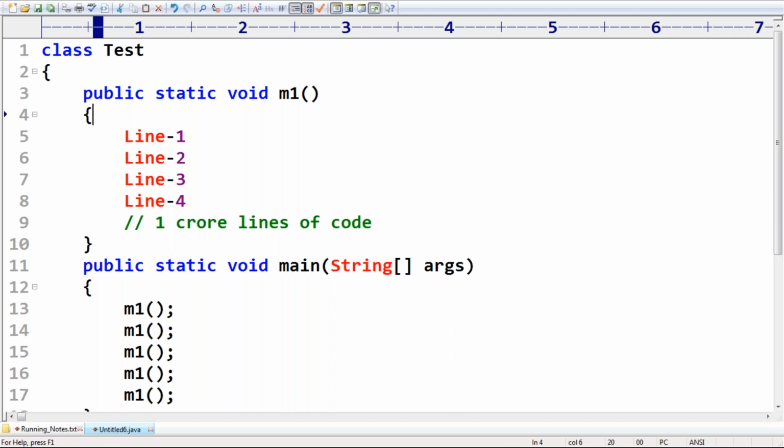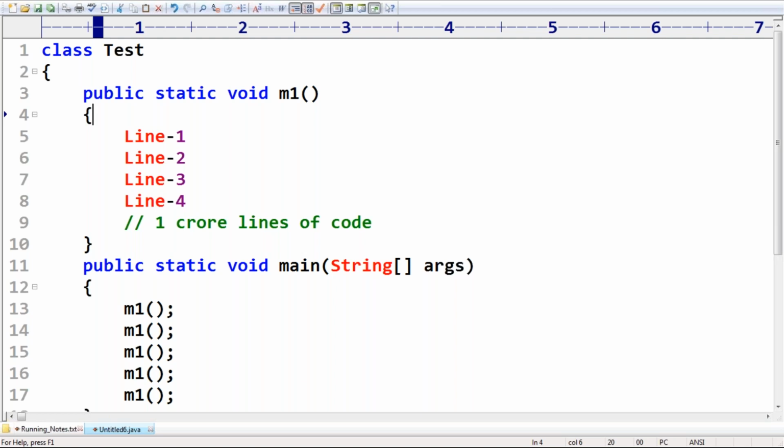Correct, Swarup. If the threshold value is 5, but we call the method only 4 times, then the JIT compiler won't come into the picture. 4 times it will be interpreted and executed normally. Next, is the JIT compiler creating a file to maintain machine code? No, I don't think so. But inside the JVM it will be stored. It will be linked and stored. The JVM can identify that, Sanjay.